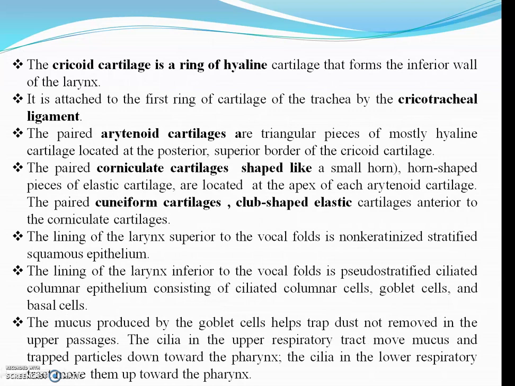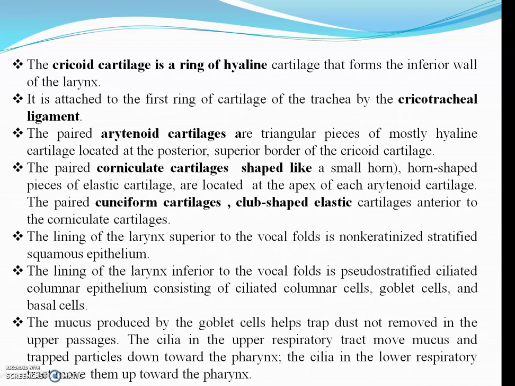Then the cricoid cartilage is a ring-shaped cartilage that is inferior in the larynx. And the ligament which binds to it we call the cricotracheal ligament. Then arytenoid cartilage is a triangular hyaline cartilage located here. Then corniculate cartilage is shaped like a small horn. Then cuneiform cartilage is cup-shaped elastic cartilage.